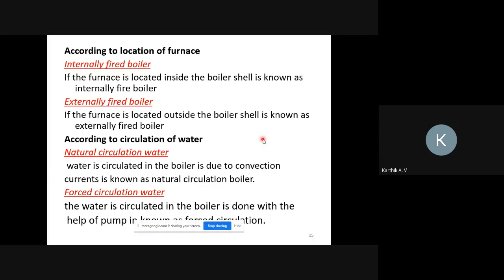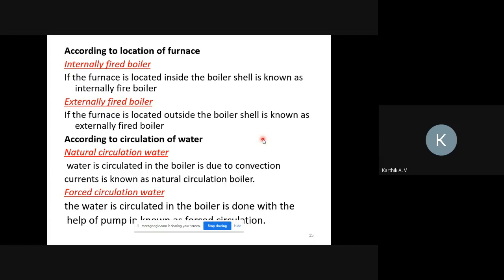Next, natural circulation of water as well as forced circulation of water. Natural circulation of water is nothing but, due to density difference, water moving from a lower level to a higher level. Density is mass by volume. Initially the mass is very high, in the water state.